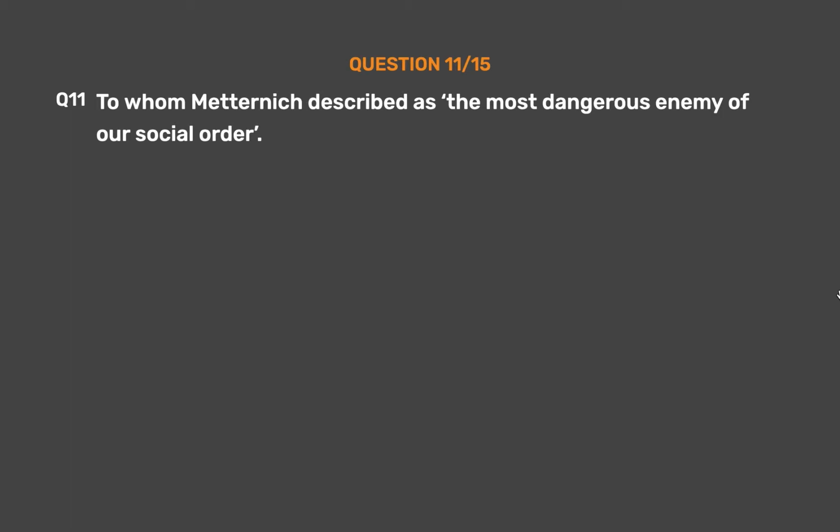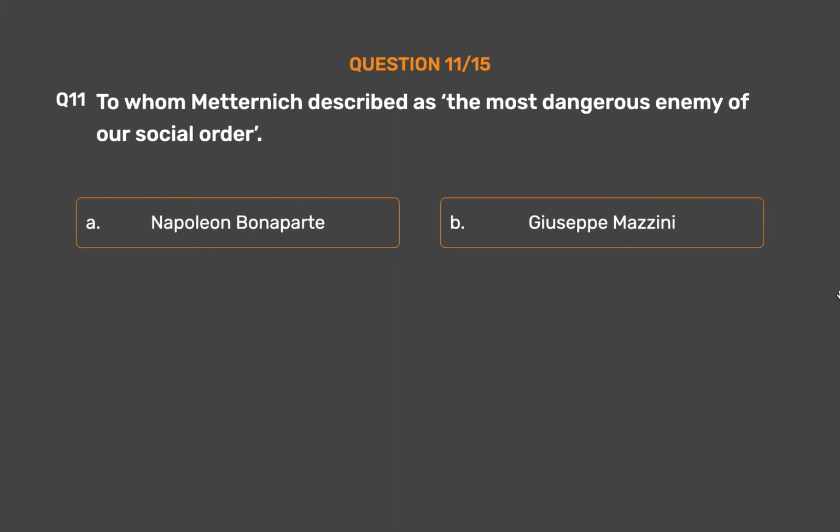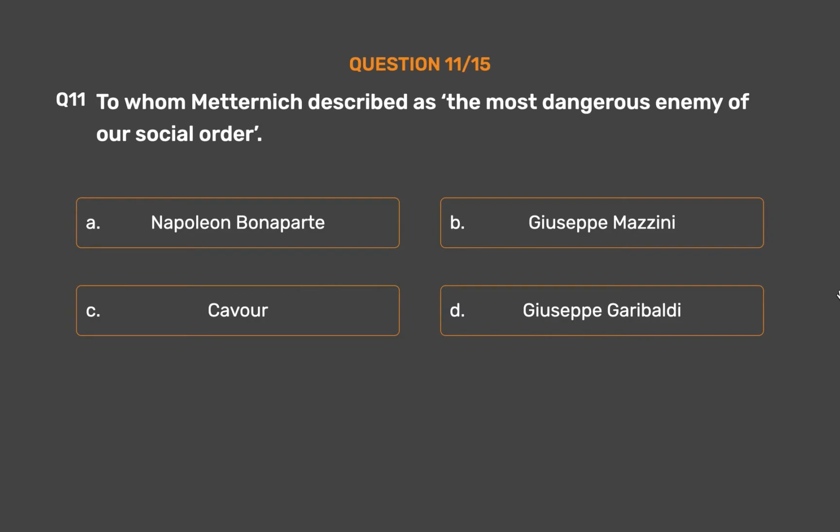Question number 11. To whom did Metternich describe as the most dangerous enemy of our social order? Option A. Napoleon Bonaparte. Option B. Giuseppe Mazzini. Option C. Cavour. Option D. Giuseppe Garibaldi.